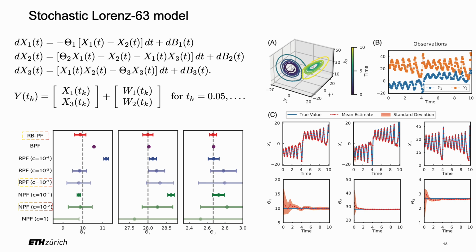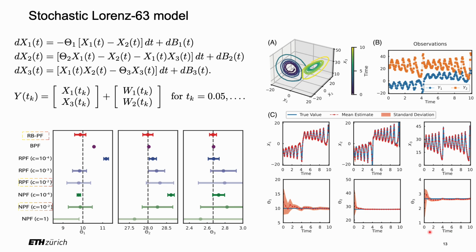Now, we demonstrate the effectiveness of our approach in a couple of numerical examples. First, we consider a stochastic Lorenz 63 model, which is commonly used to test the performance of a filtering approach. The dynamical systems and the observation are listed on the top left. The numerical results of our approach are presented on the right, showing the accuracy of our method in estimating both the system parameters and states.